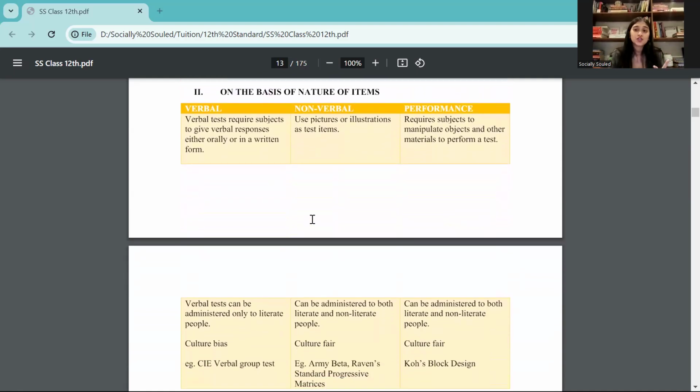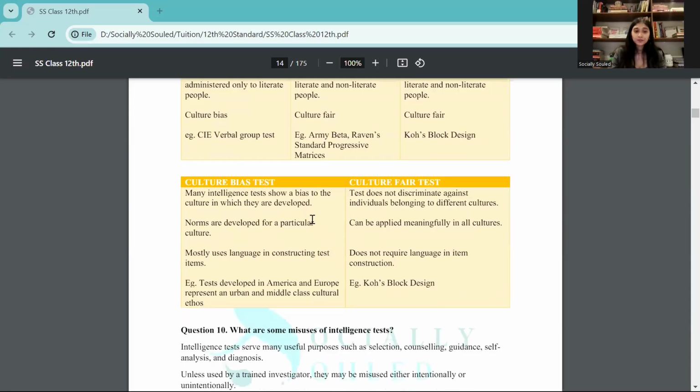It can also mean on the nature of items. That means either the questions that you're giving them are oral and they have to answer in a written form, that is verbal. Non-verbal is when they're using pictures. Performance is when they have to use objects or different materials to perform the test, right?